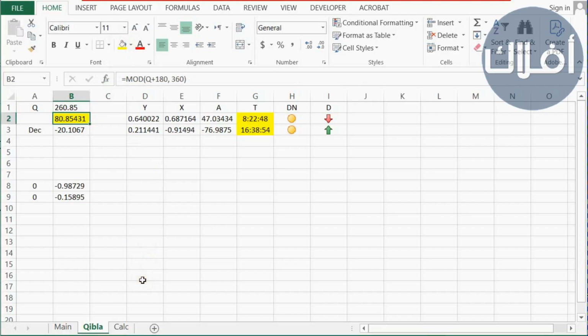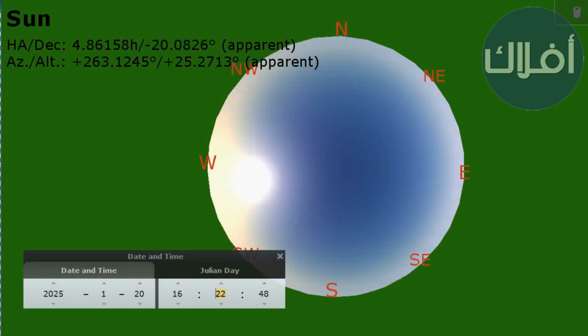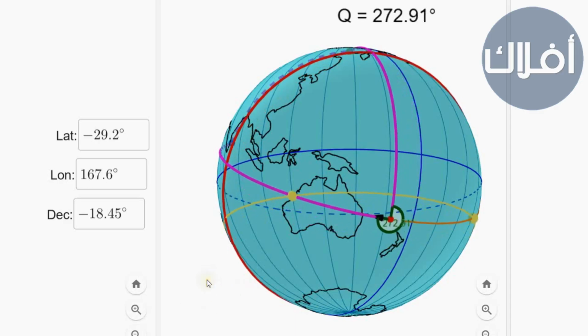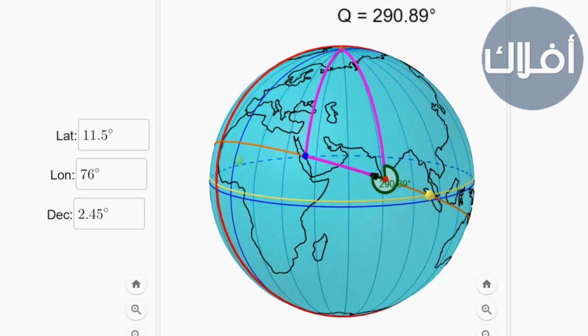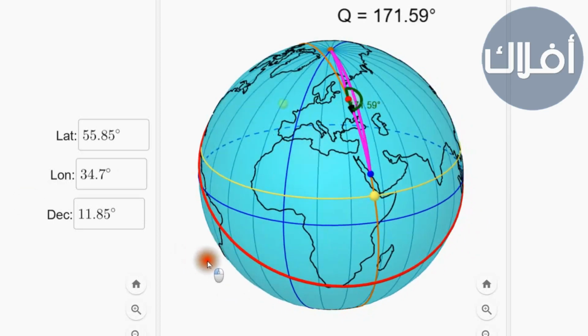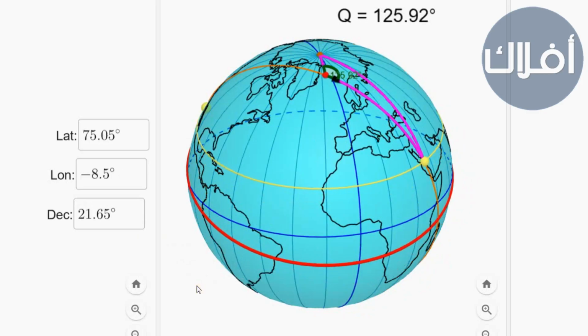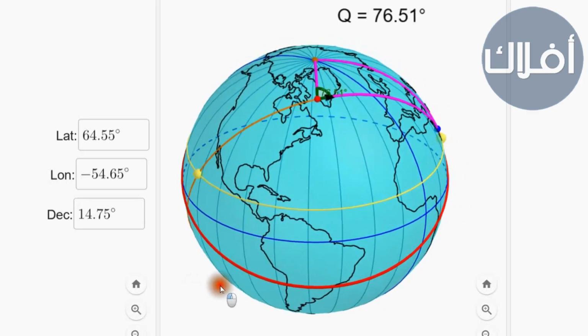The second time is 16:38:54, which is in the same direction of Qibla, 260.8. In Stellarium, we change the time to 16:38:54. We see the sun direction is 260.8, which is the direction of Qibla. Of course, this does not apply only to New Zealand, but any place on earth, including the areas where the sun being perpendicular to Mecca cannot be seen, including North America, Canada, South America, or anywhere else in the world.